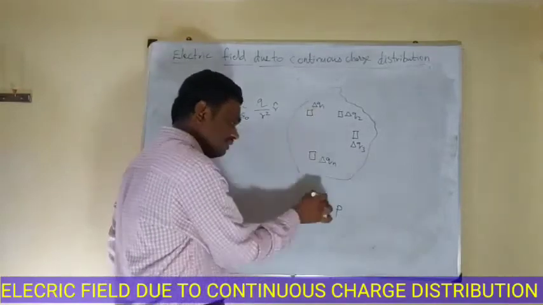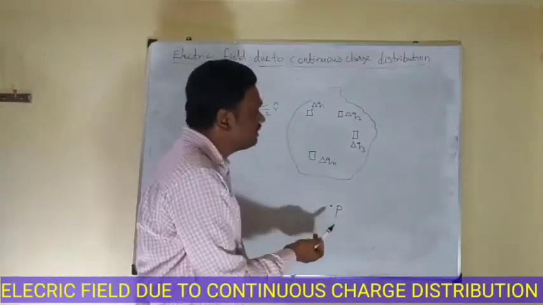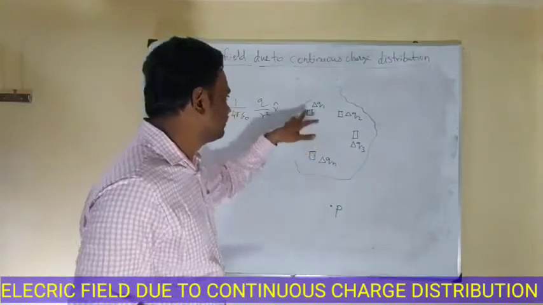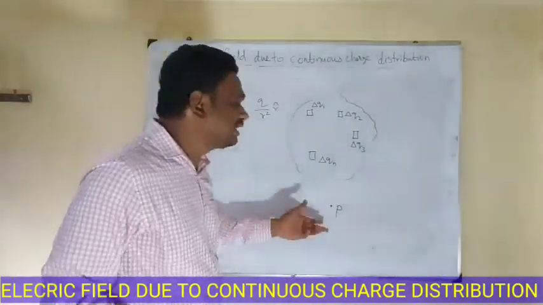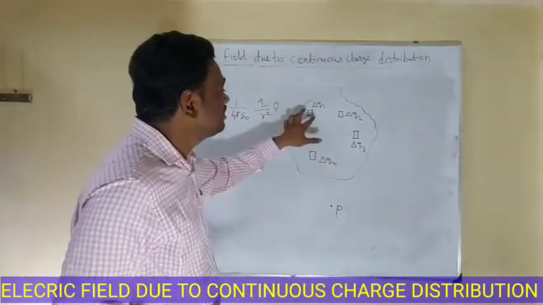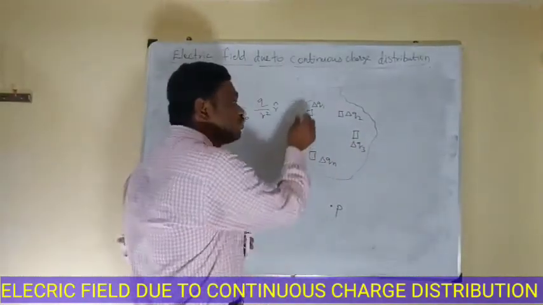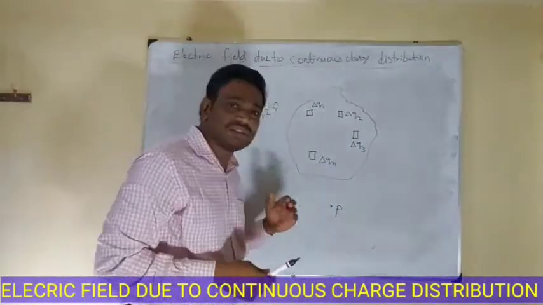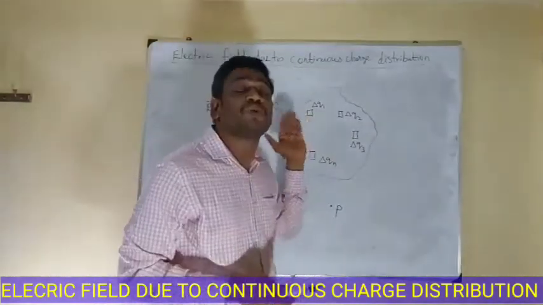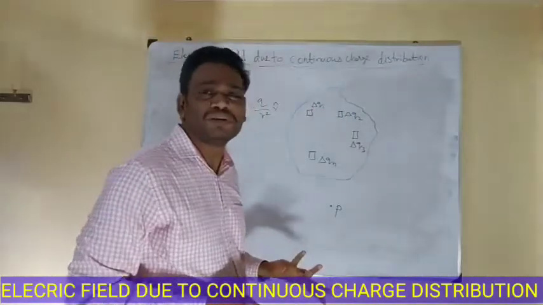What is the electric field due to the charge element delta Q1 at point P? In this case, this element is very small. The distance between the element and the point P is greater than the size of the element. As the distance is larger, we can consider this element as a point charge. If you consider a small element in the conductor, it is very small compared to the distance between the element and the point P, so we can consider this element as a point charge. Similarly, you can consider delta Q2 as a point charge and delta Q3 as a point charge.